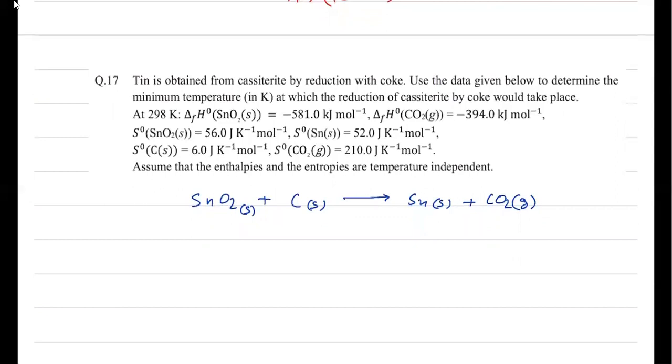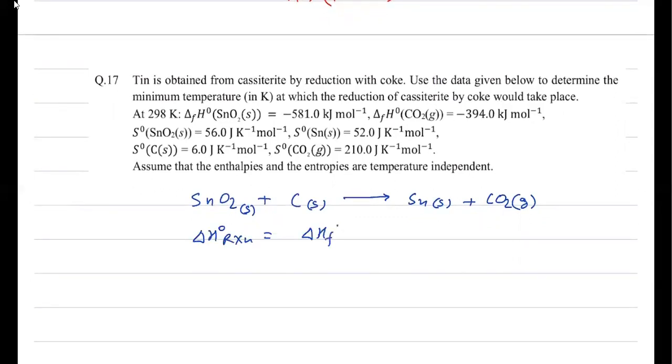So first I'll calculate delta H naught of the reaction. It will be enthalpy of formation of product. Tin solid and carbon solid are in standard state, so their enthalpy of formation will be 0. So enthalpy of formation of CO2 minus enthalpy of formation of SnO2. And first we check the balancing also. So tin is balanced, oxygen is balanced, carbon is balanced. So we can write this value as minus 394 minus 581. This comes out to be 187 kilojoule per mole.